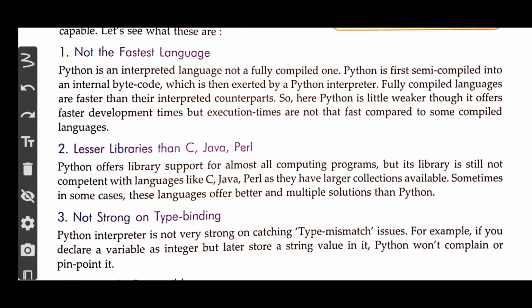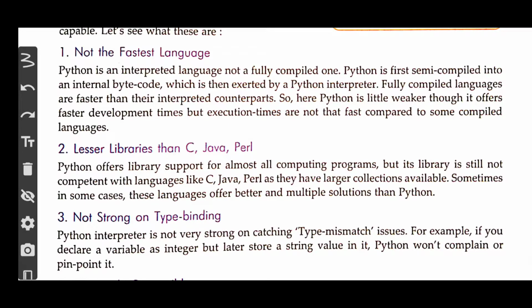So when conversion takes place line by line, we can understand that it will take a whole lot of time as compared to the compiler, which is executing the complete code at once. The difference is the interpreter takes code line by line and then executes it, and the compiler reads the whole code at once. So definitely this language is not the fastest language.